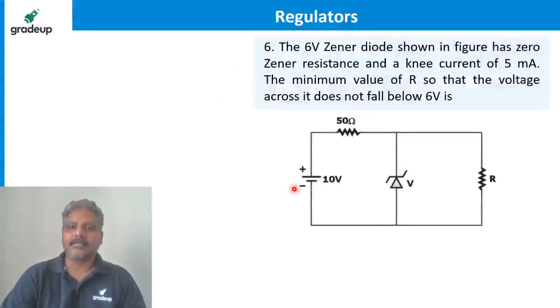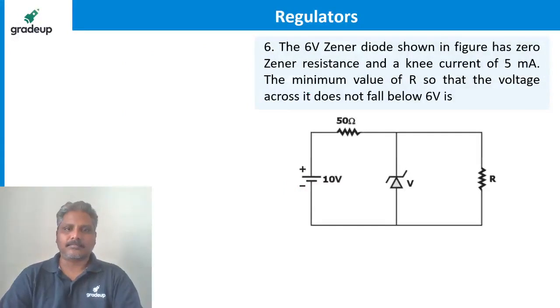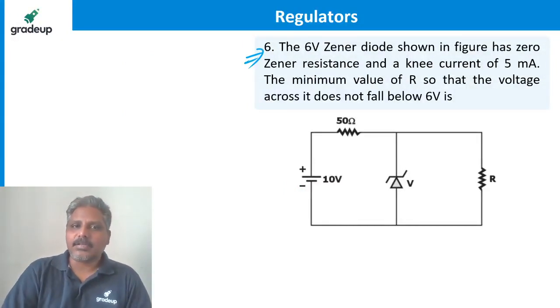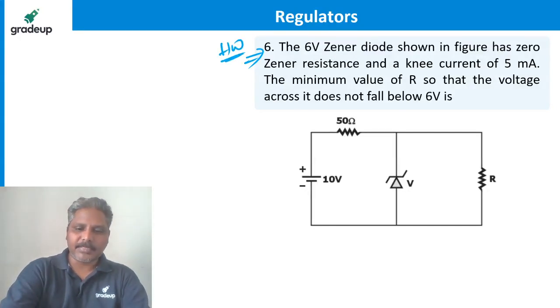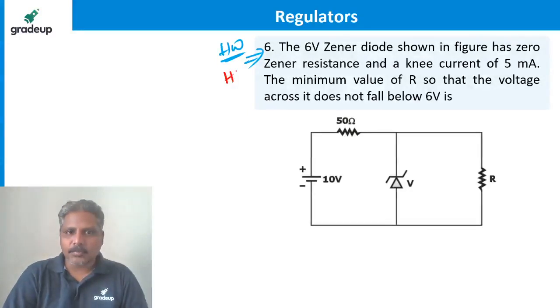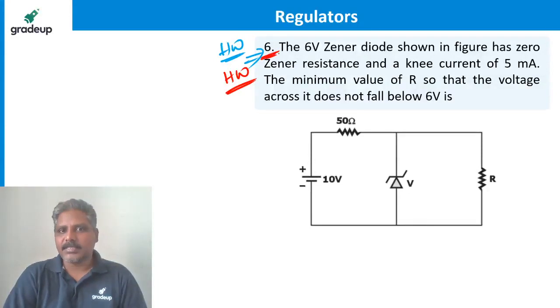As simple as that. Come on guys, go for the next one. A 6 volt Zener diode. Shall I give it as homework? Because I have explained many things already. Let's go for this as homework. All of you please take it as homework. This question is homework.